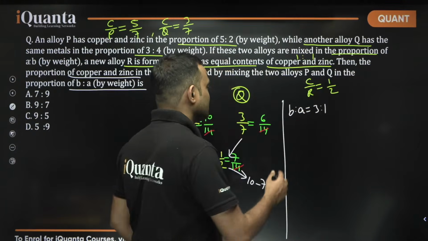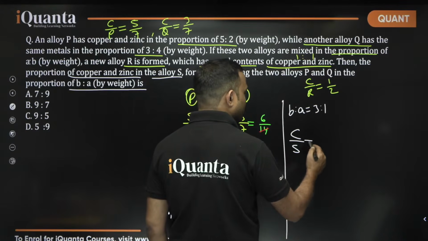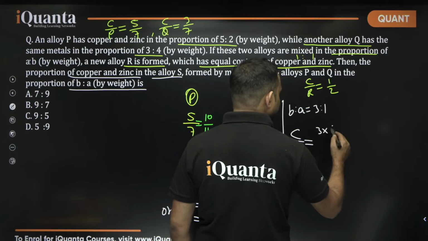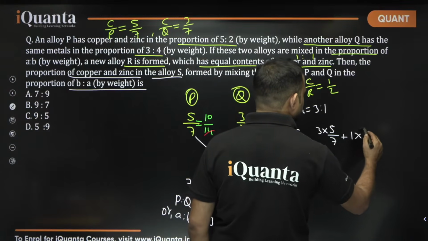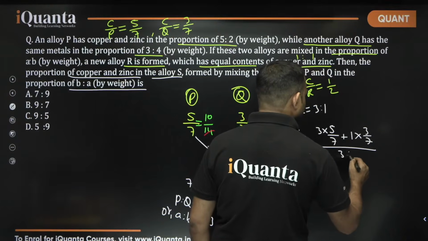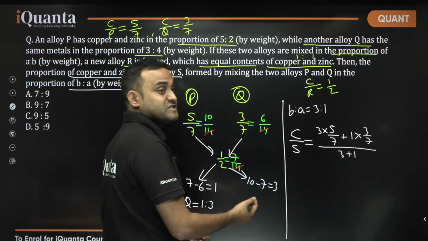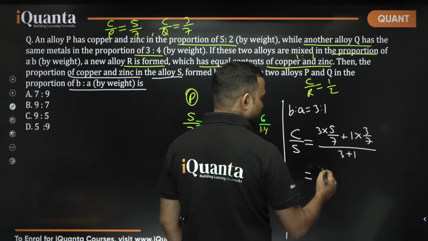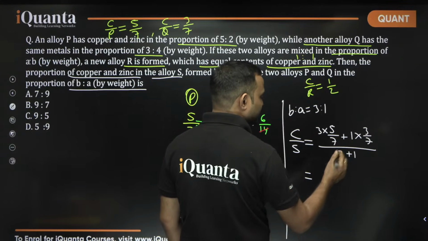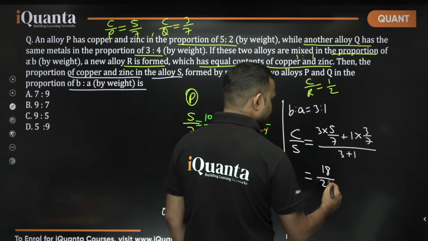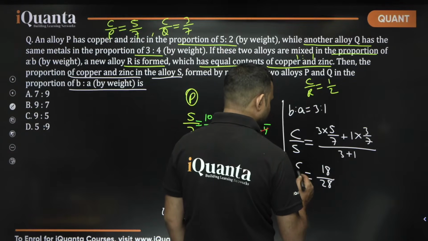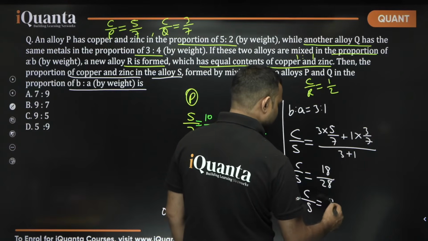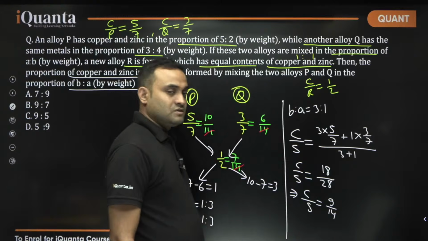So, copper upon S will be equal to, in P, copper is 5/7, in Q, copper is 3/7, divided by 3 plus 1. This will be the copper with respect to the alloy S. That is nothing but 15 plus 3, 18/28, so copper upon S is equal to 9/14.